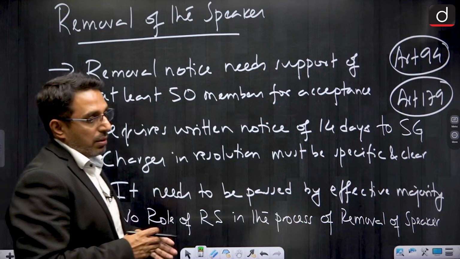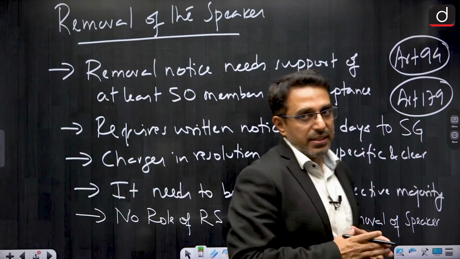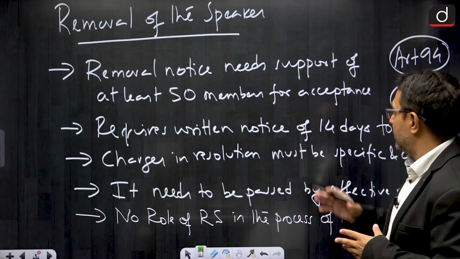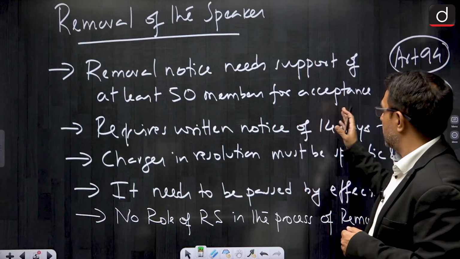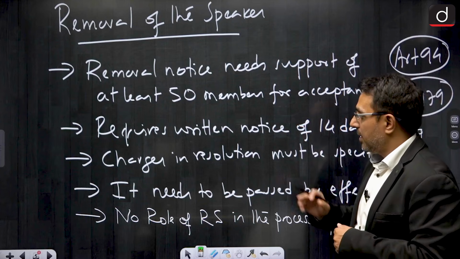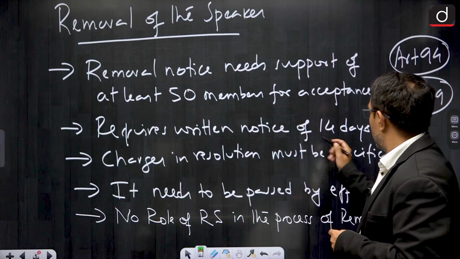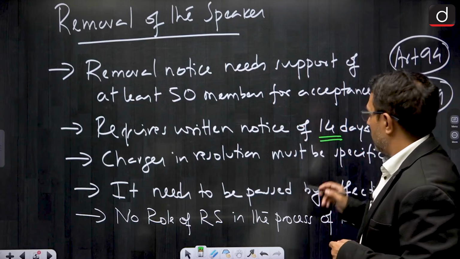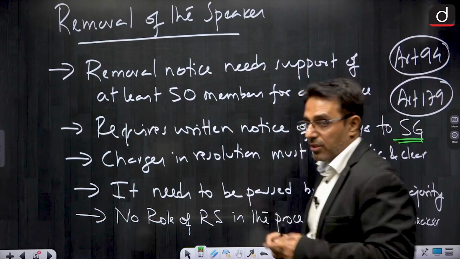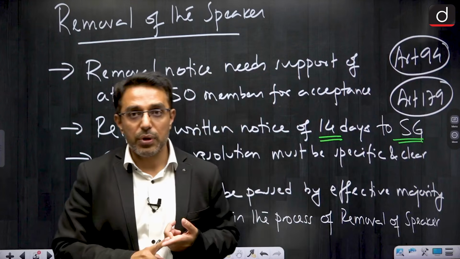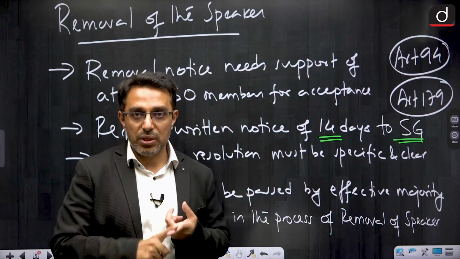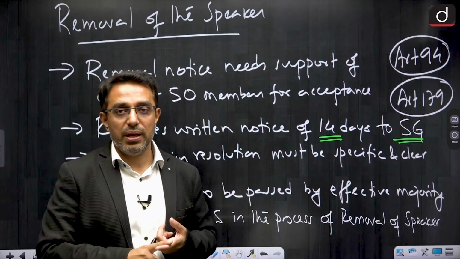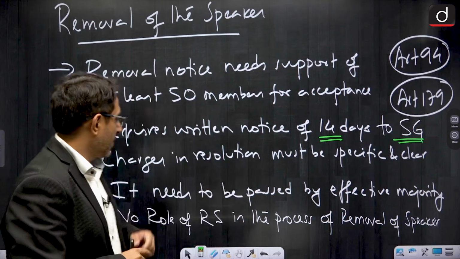The removal notice needs the support of at least 50 members for acceptance, and it requires a written notice of 14 days to the Secretary General of Lok Sabha. So a 14 days notice has to be given before moving any such resolution. The notice has to be given to the Secretary General of Lok Sabha and not to the speaker per se.